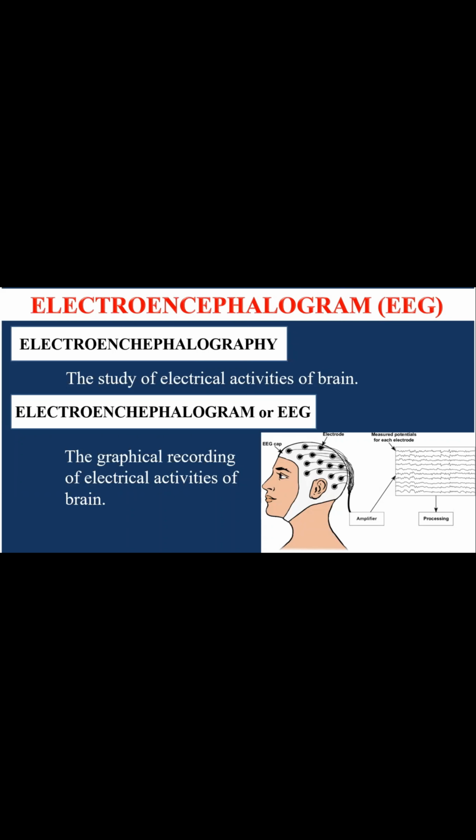Electroencephalogram, or EEG, is useful in the diagnosis of various diseases of humans. So what is the significance of this EEG? It is useful in giving the difference between the normal electrical activities of the brain and the abnormal activities of the brain. By viewing these graphical representations, the physician can differentiate between the normal and abnormal findings of the patient.